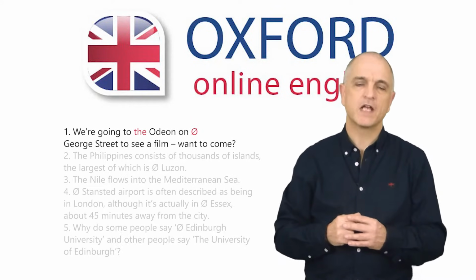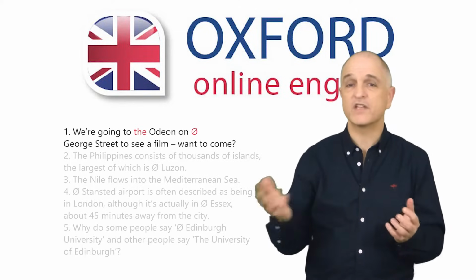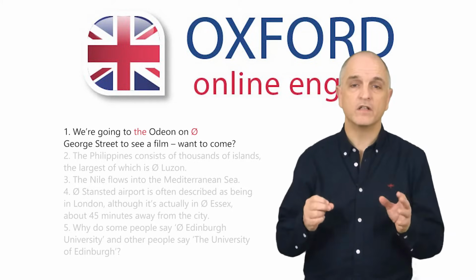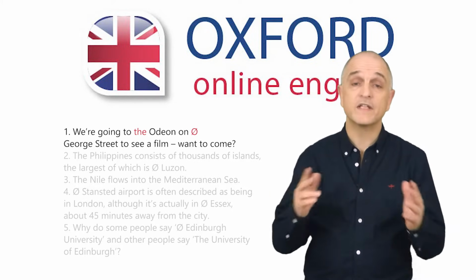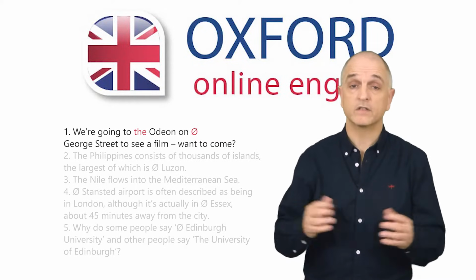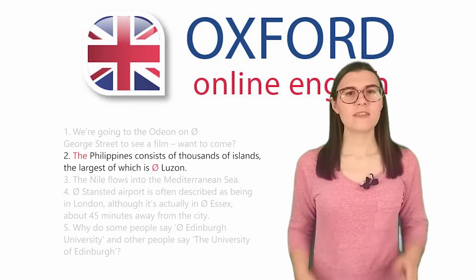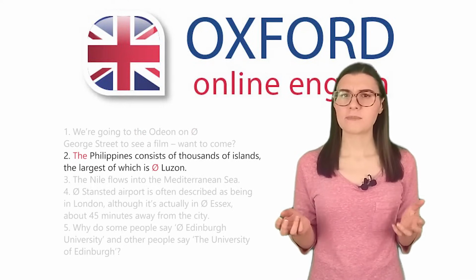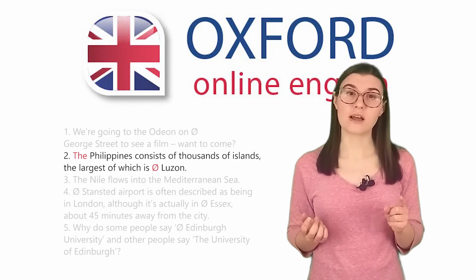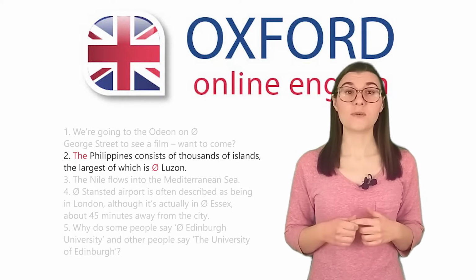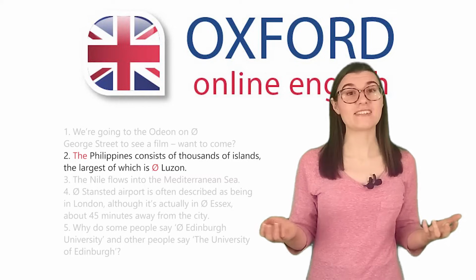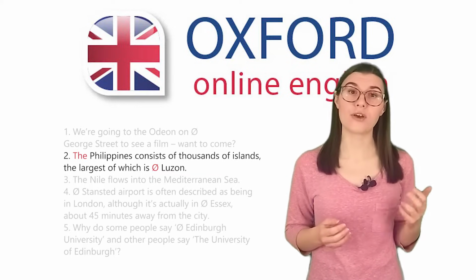Many building names, like cinemas, museums, theatres, and other famous buildings, have names with the. The Odeon is a well-known cinema chain. Street names don't use the. There's a confusing rule with islands. If you're talking about a group of islands, you need the, but for an individual island, you don't use the. So you say the Philippines, but Luzon. You say the Seychelles, but Hawaii, without the.